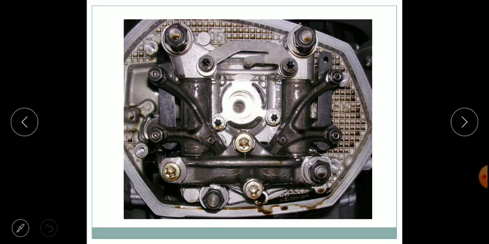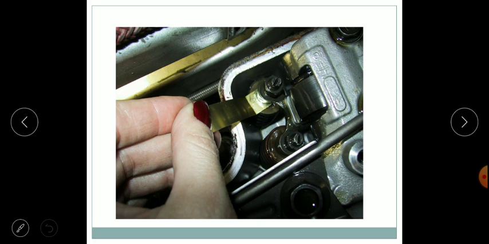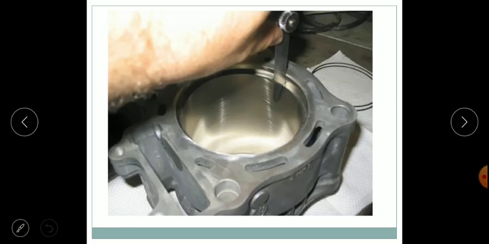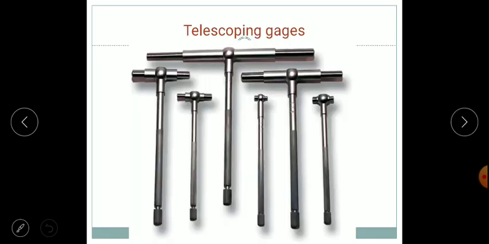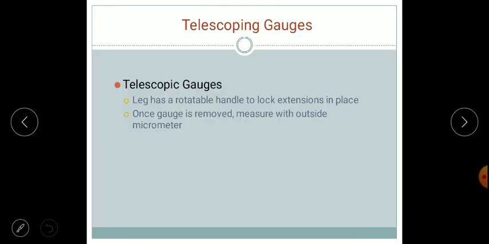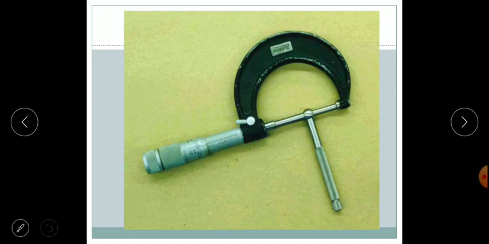Whatever the components over here, the gaps between them can be measured using the feeler gauge, which is shown over here. Next, we can check the gap between the piston ring and piston. Next are telescopic gauges. With telescopic gauges we just set the values, and then with the help of a direct instrument we can measure the values.